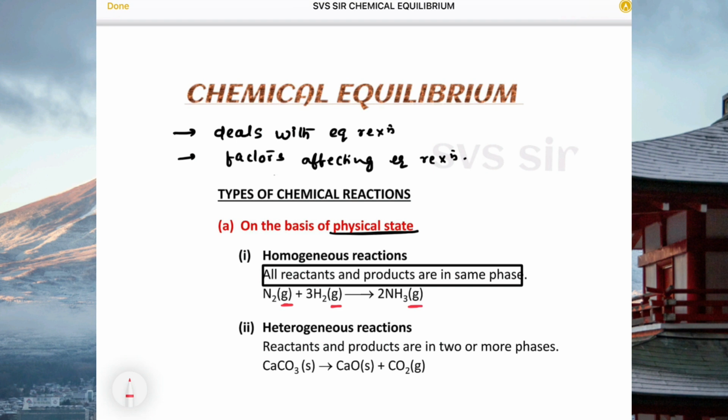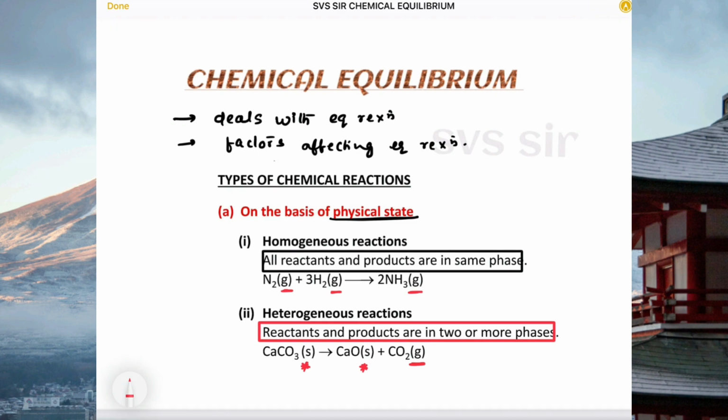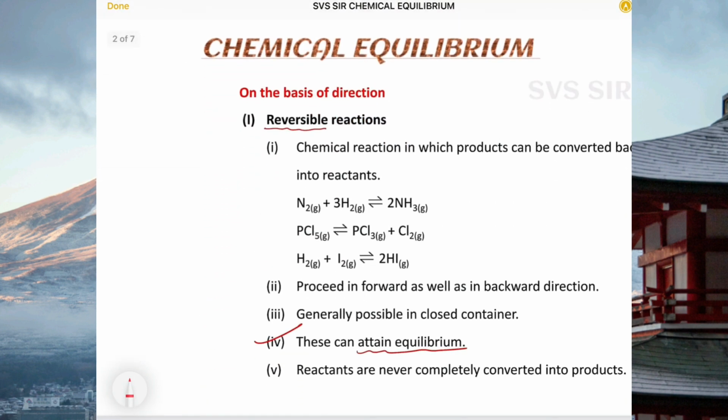Heterogeneous: reactants and products are in two or more phases, not in the same phase. For example, limestone is solid, CaO is solid, but carbon dioxide is a gas. Such reactions we are calling heterogeneous reactions. This is very, very important.